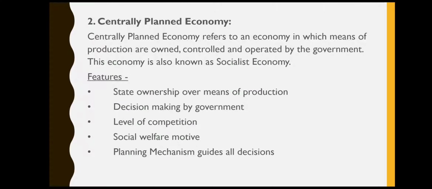The next type of economy was centrally planned economy. Over here, all the means of production are owned, controlled and operated by the government, and it is also known as socialist economy. Over here, all the decision making is done by the government. There is no competition, and the motive over here is social welfare, which is guided by planning mechanism.